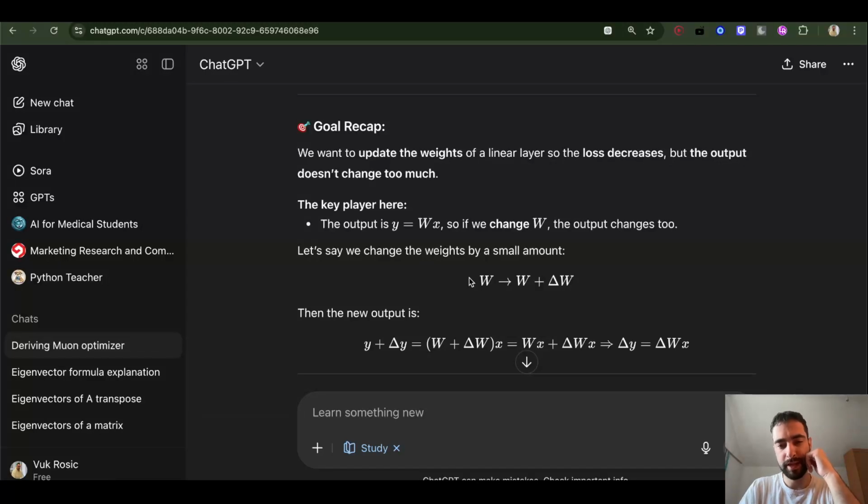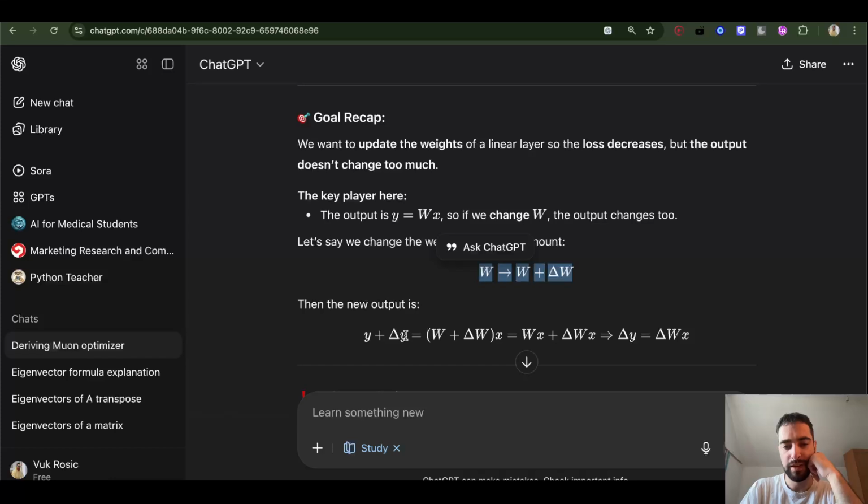To understand this better, let's see. We have the output equal to weights times input. If we change the weight a little bit, we have a change in the output as well. It's going to change by delta W times X input.